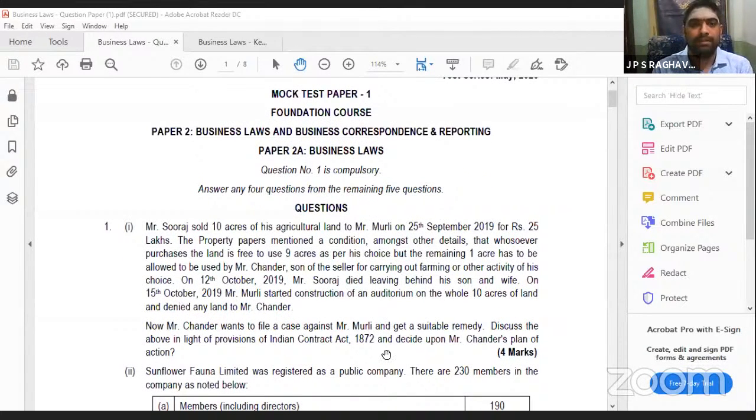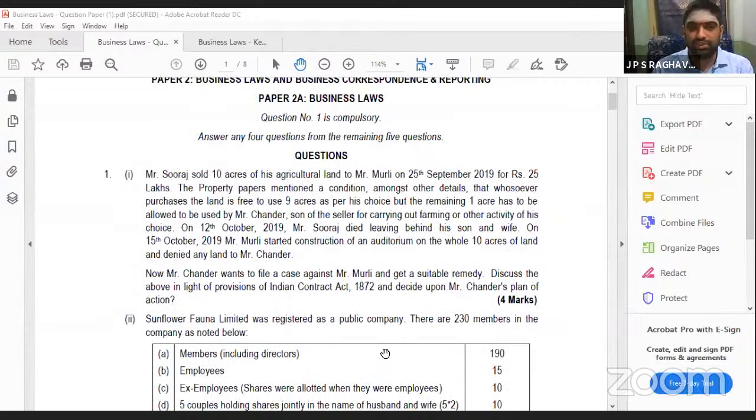First question. Mr. Suraj sold 10 acres to Mr. Murali on 25th September for 25 lakhs. The property papers mentioned a condition. In that sale contract, they have given a condition that whoever purchases the land is free to use 9 acres as per his choice, but the remaining 1 acre should be allowed to be used by Mr. Chandar, son of the seller, for carrying out farming or other activities of his own choice.